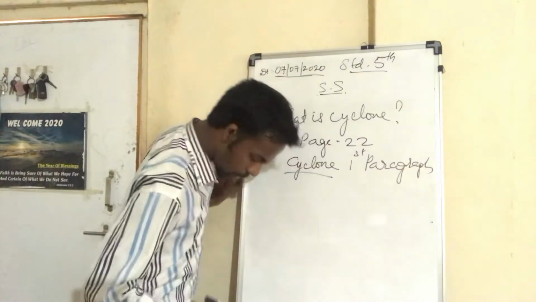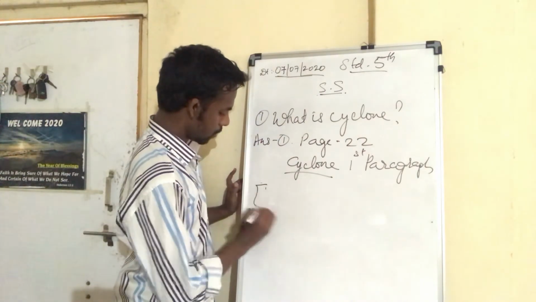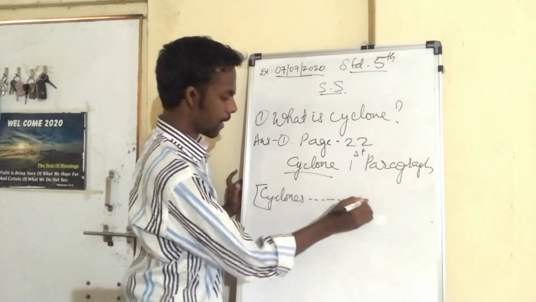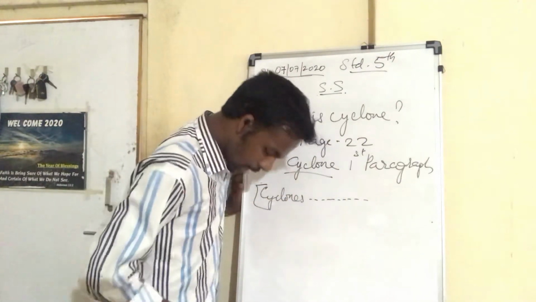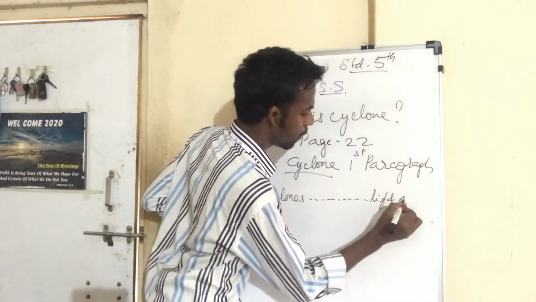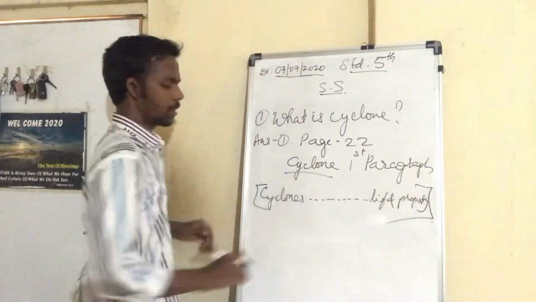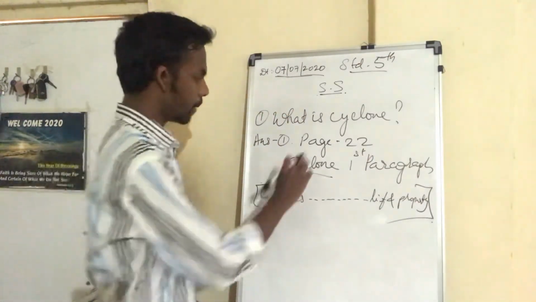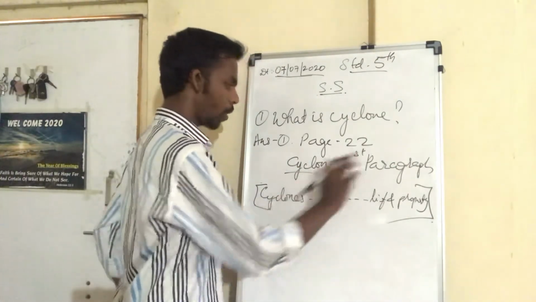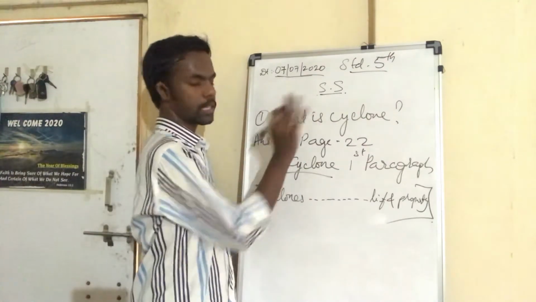It starts from "Cyclones" and the first paragraph ends at "life and property." So that whole paragraph is the answer for what is a cyclone in Let Us Try.